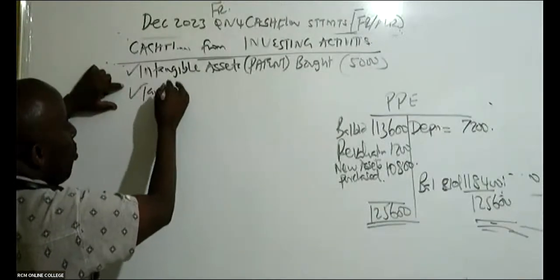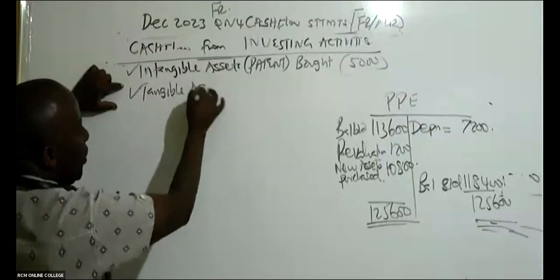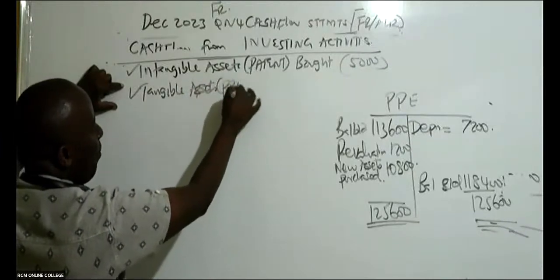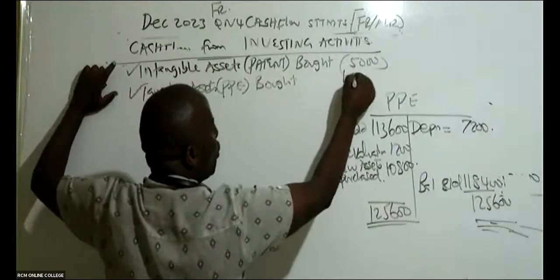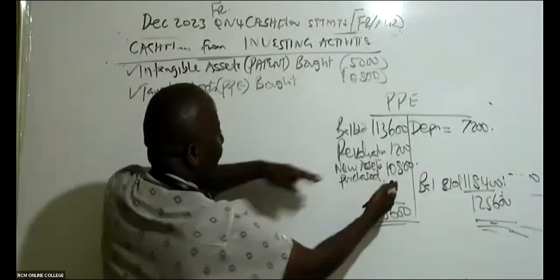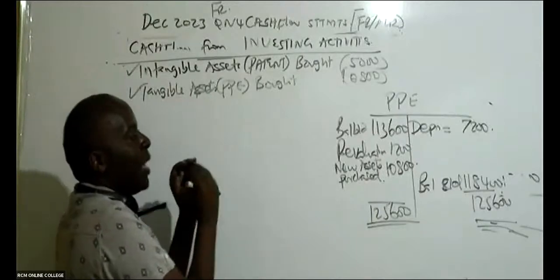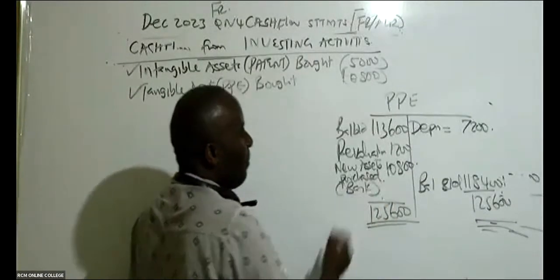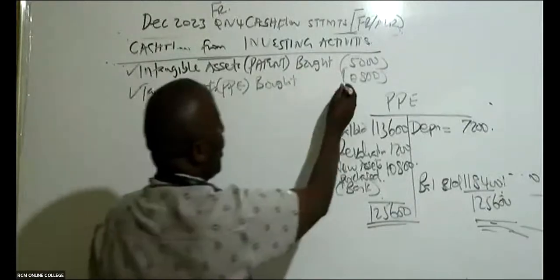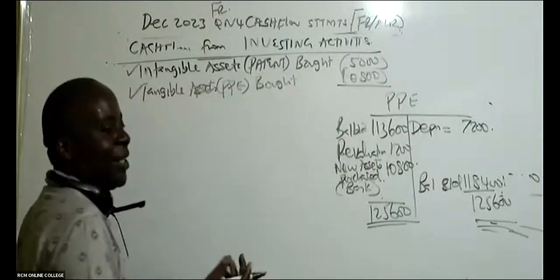So come and tell us something to do with these tangible assets, the PPEs, bought. So we bought this, so it has to be in brackets, remember, because assets came on board, money went away. So I'm crediting my bank like that. And that is it.